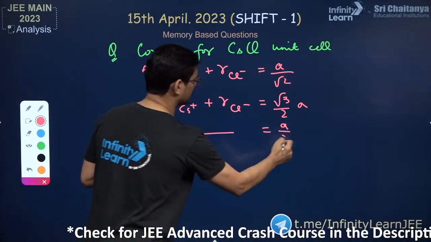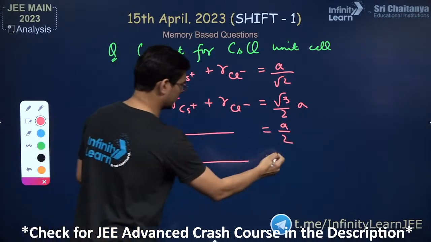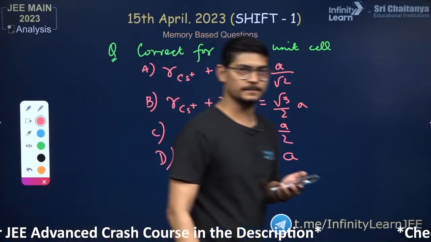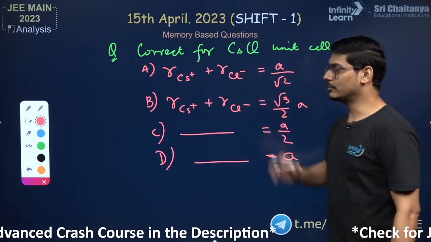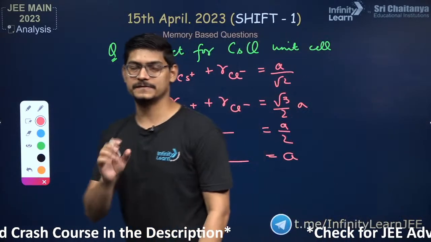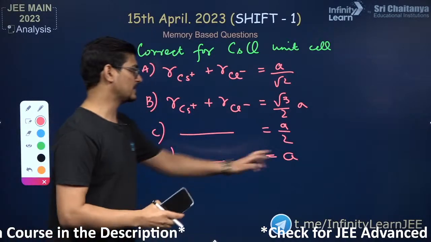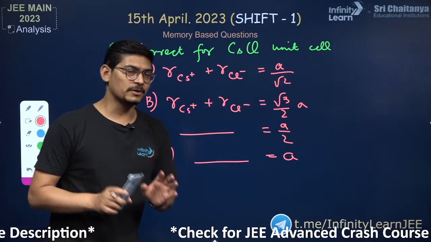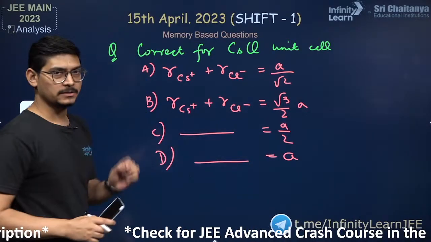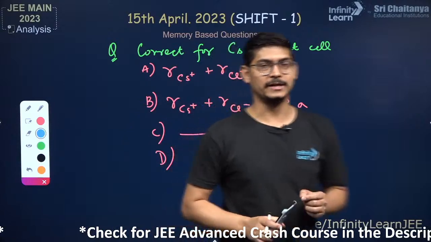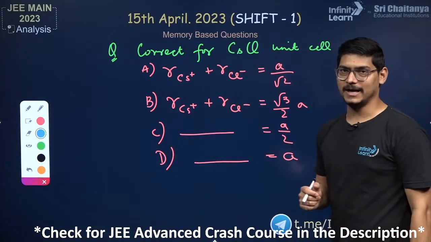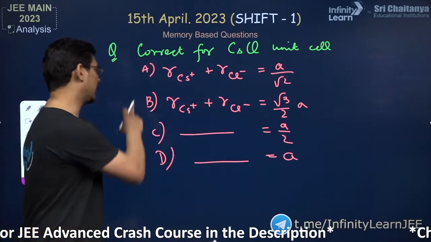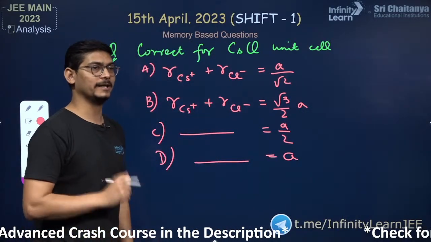or is it a by 2, or is it just a? Tell me what will be the correct answer. In cesium chloride unit cell, the sum of the radii of cesium and chloride, will it be just a, will it be a by 2, will it be root 3 by 2, or will it be a by root 2? So very simple question from the solid state chapter. You should just remember that cesium chloride crystallizes in a simple cubic lattice, and we can assume chloride occupies the corners of the unit cell and cesium ion is present at the center, ठीक है, at the center.